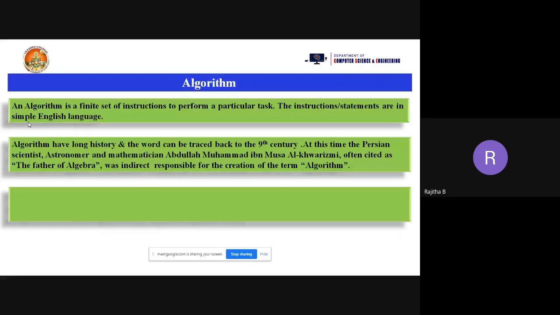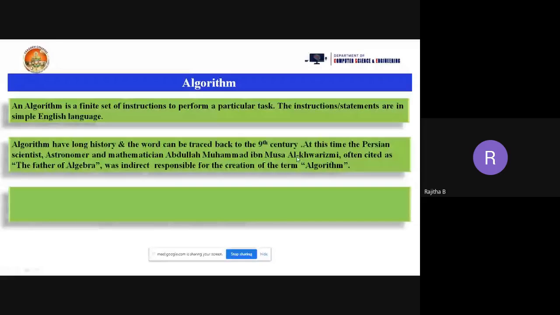He was indirectly responsible for the creation of the term algorithm. He gave the name to the number of steps or statements, that set of instructions, which is called an algorithm. By the name of the scientist, we give the name algorithm to that particular set of instructions. You can see the scientist's last word here, algorithm.